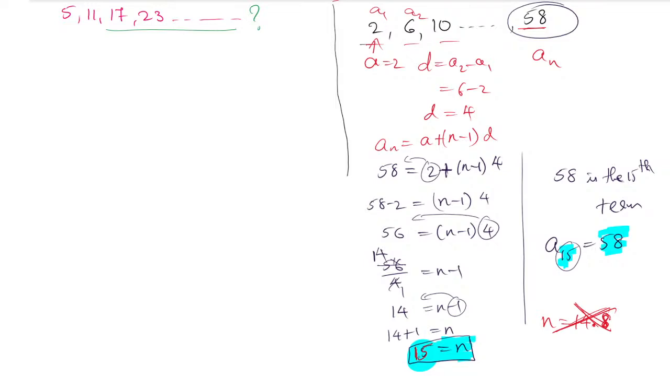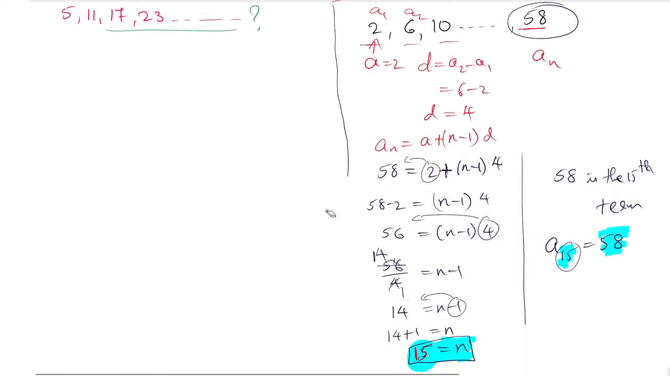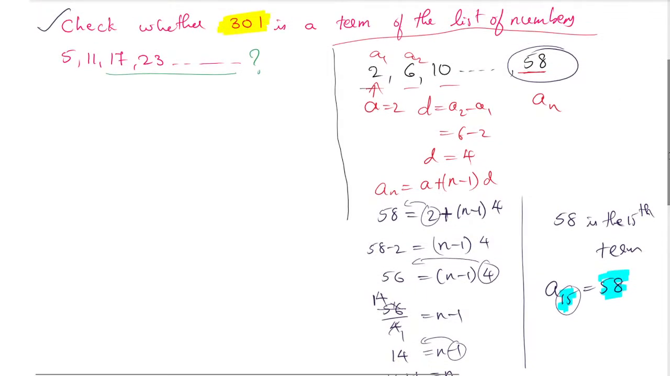Okay, so for the given question we will follow the same rule, the previous one, checking whether the given number is a term of an AP. So this is the question we have. Check whether 301 is a term of the list of numbers 5, 11, 17, 23. So that list we will take. Okay, 301 we will take as the nth term.